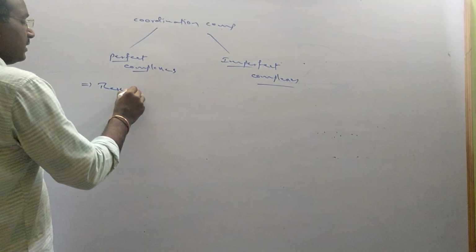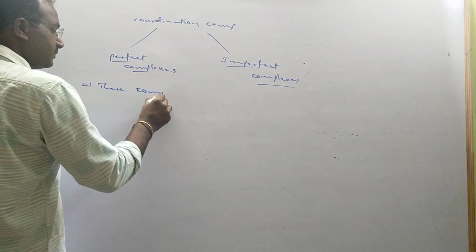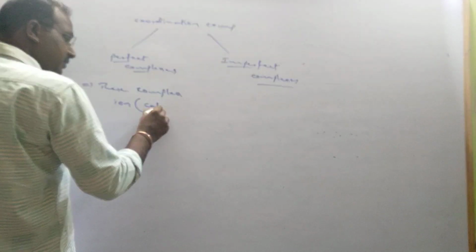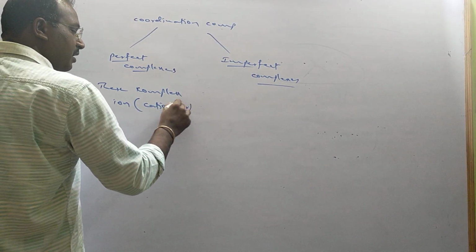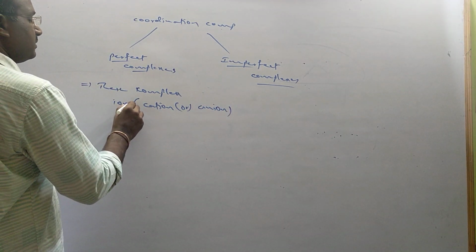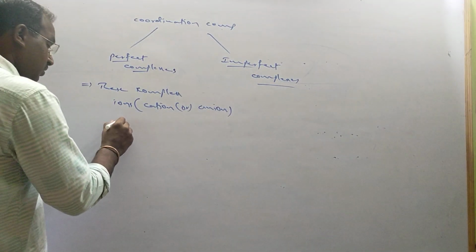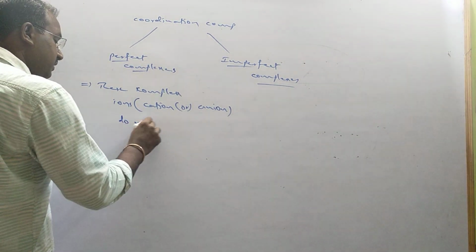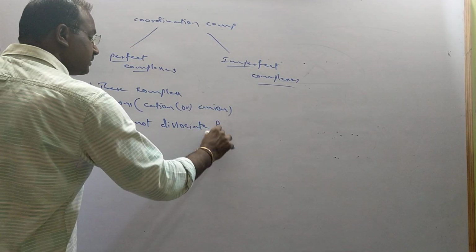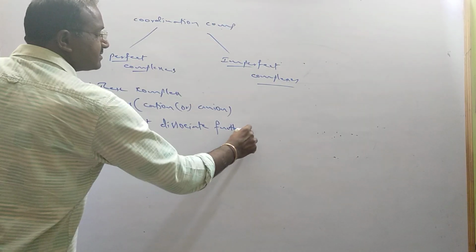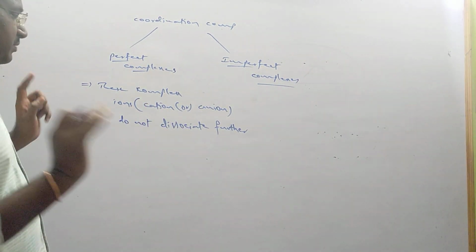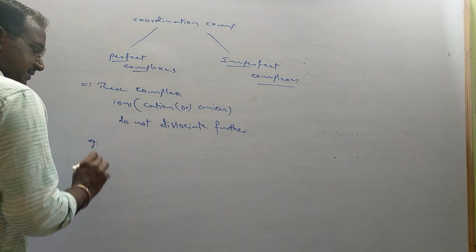These complex ions may be cation or anion. These complex ions do not dissociate further. They are stable. At any cost, they do not dissociate. Therefore, stable. I will explain with an example.